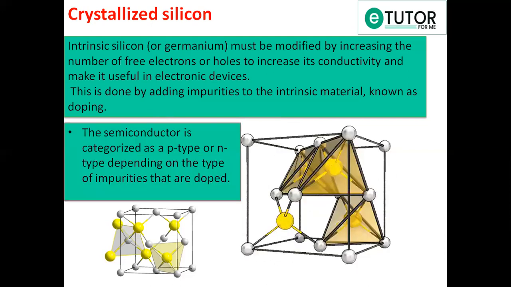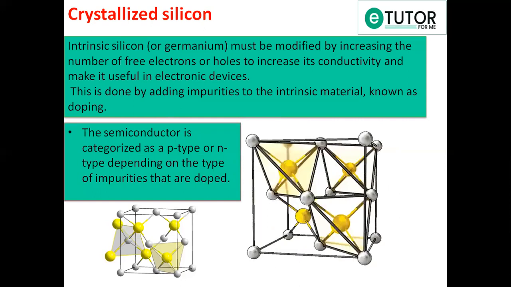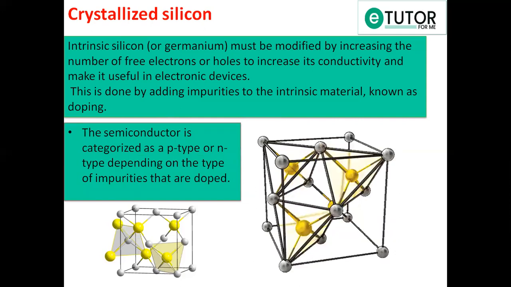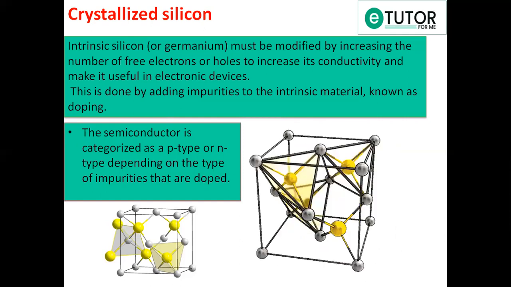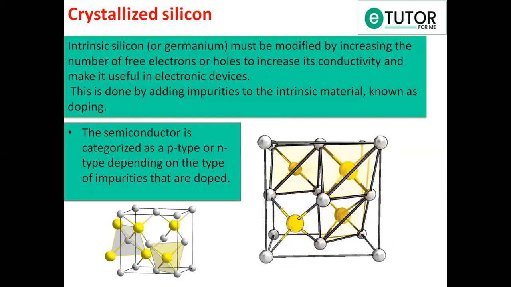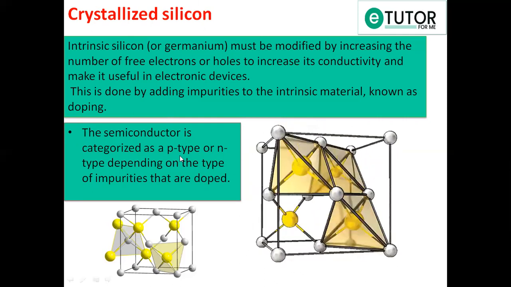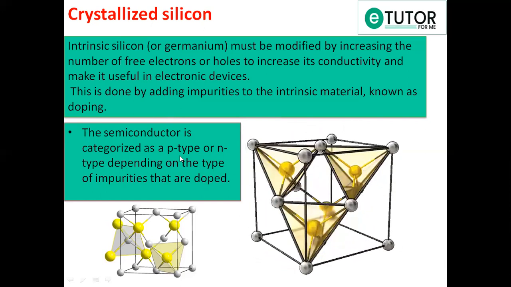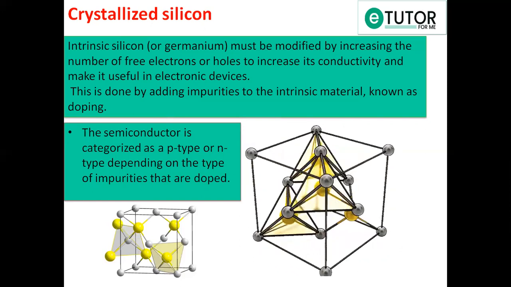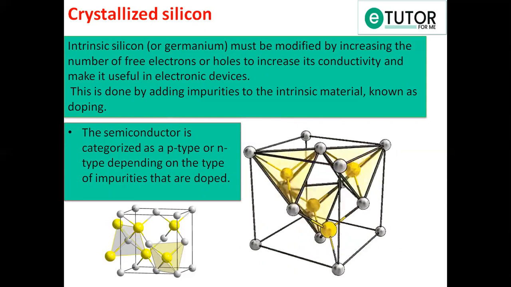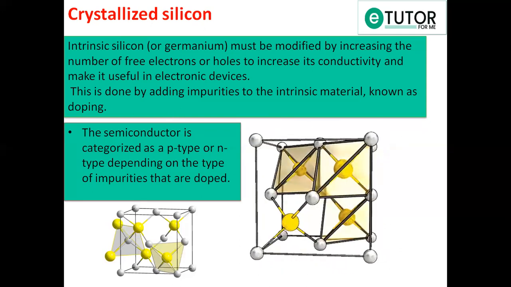The semiconductor is categorized as p-type or n-type depending on the type of impurities that are doped. When we add trivalent impurities, it is known as p-type semiconductor, and when we add pentavalent impurity, it is known as n-type semiconductor.